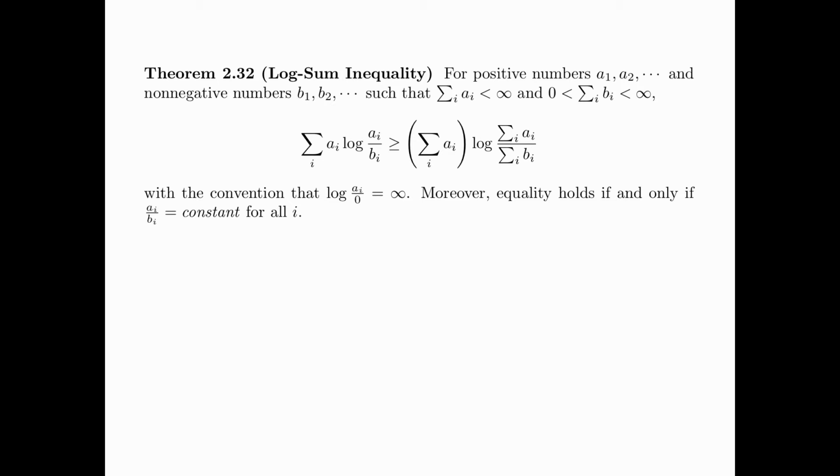Moreover, equality holds if and only if ai divided by bi is equal to a constant for all i.